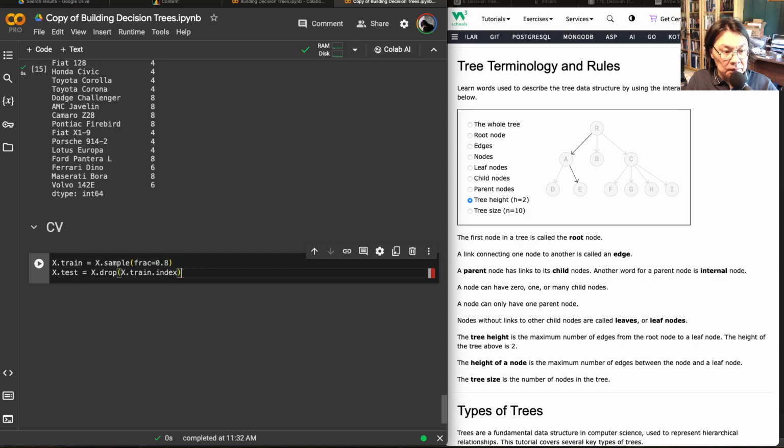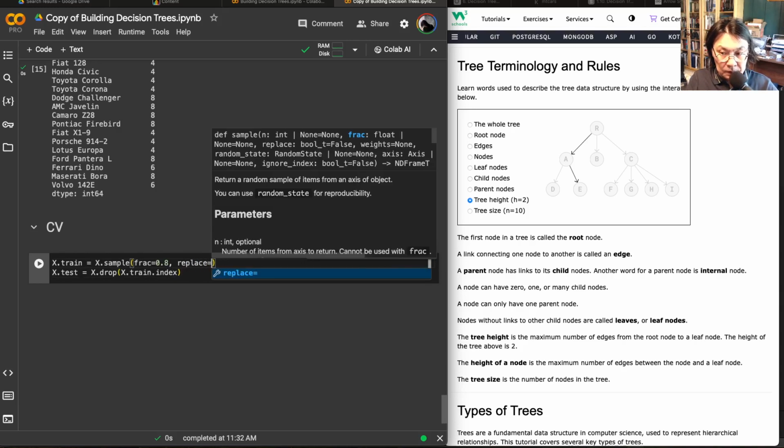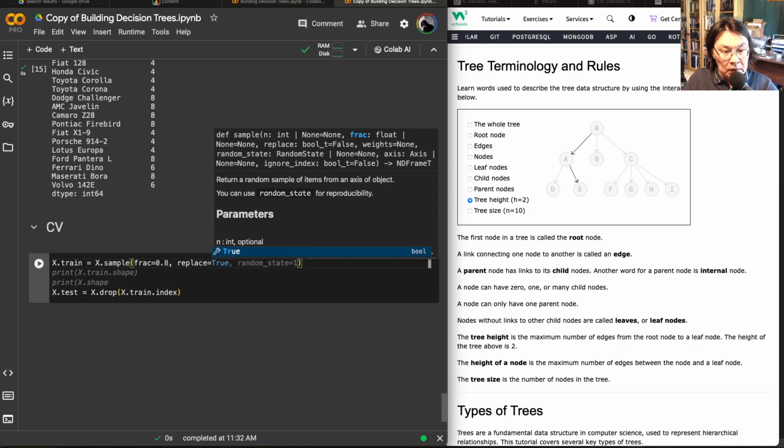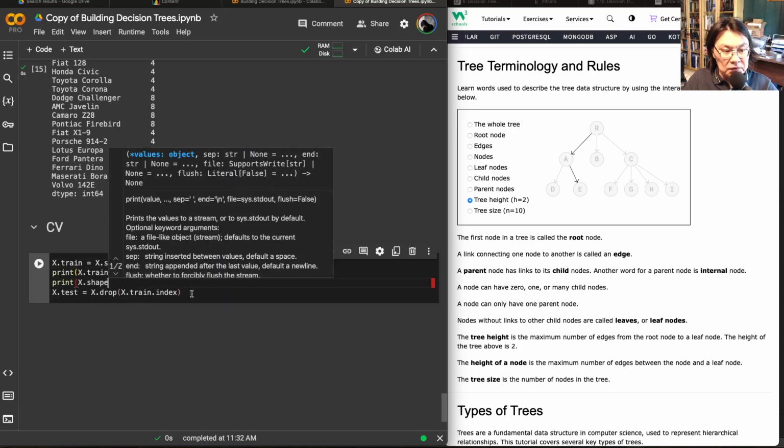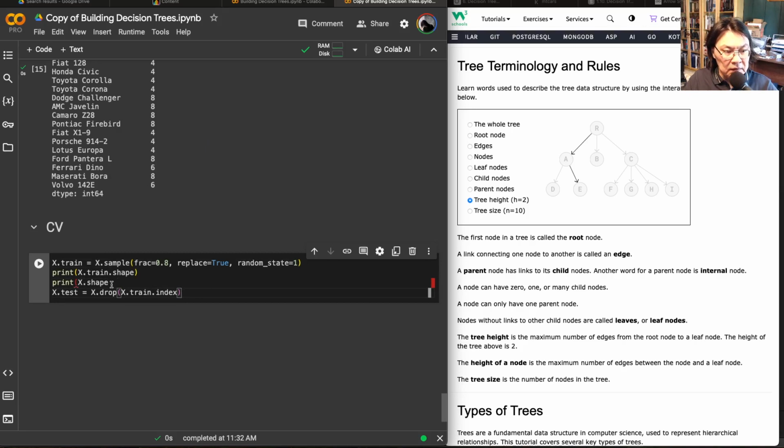Yeah, why not? This code suggestion, I like it, except I want to say replace is true. Well, we can fix the random state too, right? So it's suggesting us to fix the random state. What is it doing? I don't like this. Replace true means what? It means we are doing sampling with replacement. So as a matter of fact, why don't we do the fraction